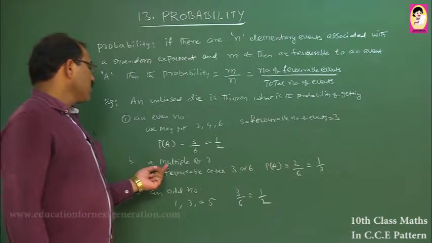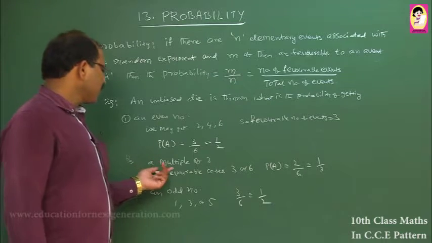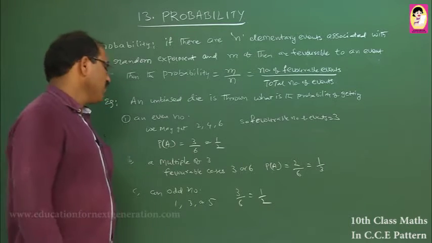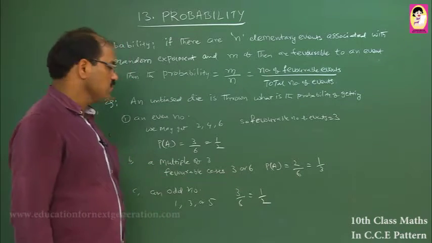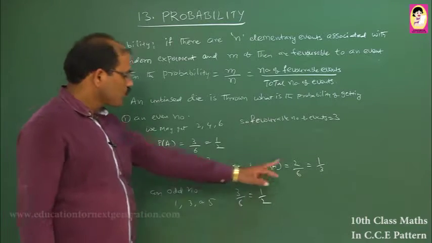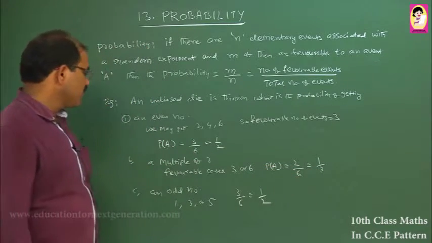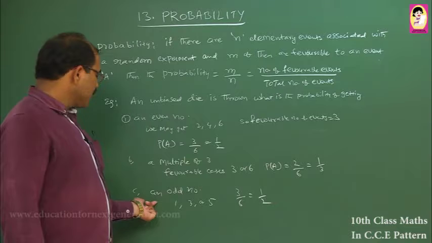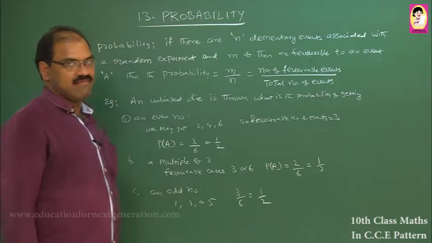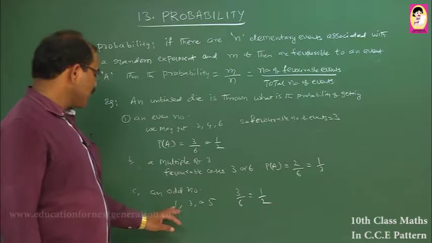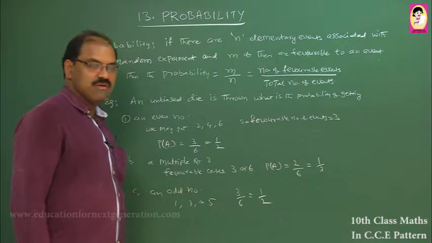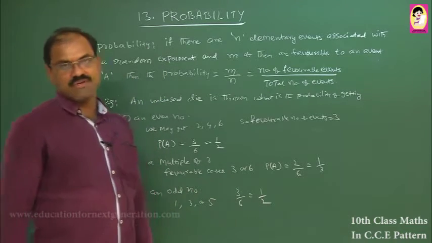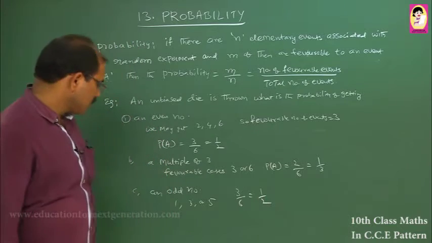Another question: the probability of getting a multiple of 3. The multiples of 3 if you throw a die are either 3 or 6. So the number of favorable cases here is 2. 2 by 6 is equal to 1 by 3. Another example, find the probability of getting an odd number in rolling a die. The odd numbers are 1, 3 or 5. So the number of favorable cases is 3. So 3 by 6 is equal to 1 by 2 is the probability of getting an odd number in rolling a die.